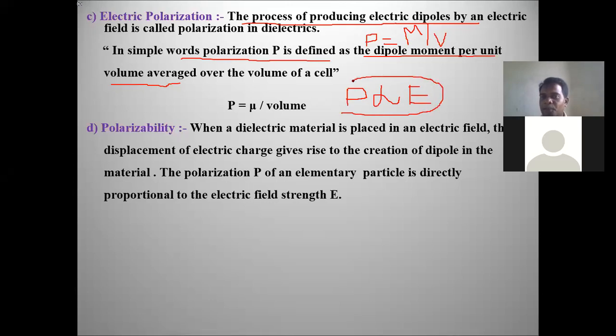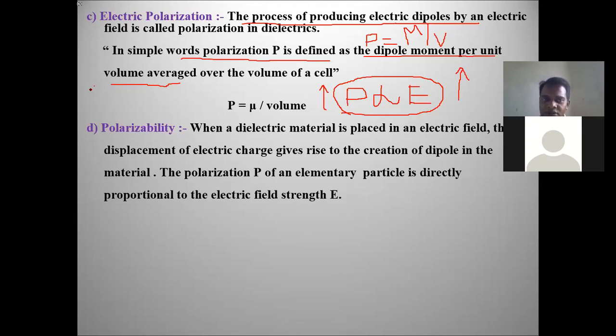The polarization is directly proportional to applied electric field. If the applied electric field increases, the polarization also increases. You observe this phenomenon in the video.